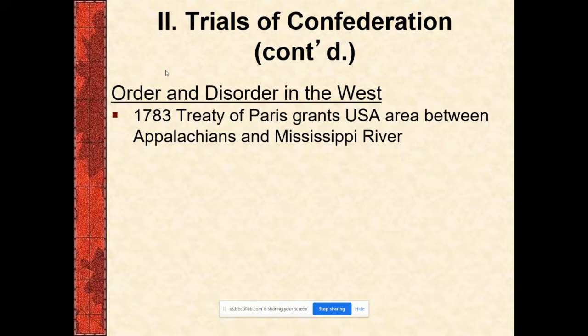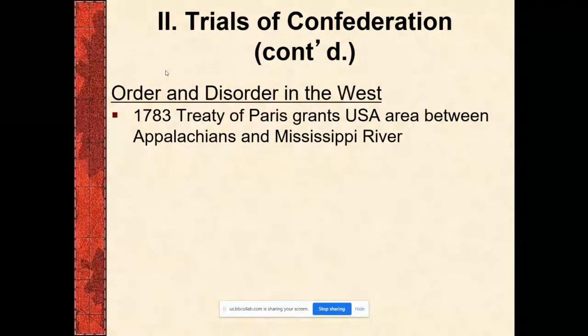But we're starting to figure out that we're not there yet. And what we have in place, the Articles of Confederation, doesn't provide that structure. The federal government, or the national government, is so weak that it's ineffective. This is really emphasized in two events. The first is the issue over the Northwest Territories, and the second is Shays' Rebellion.